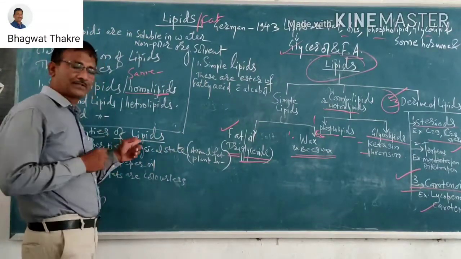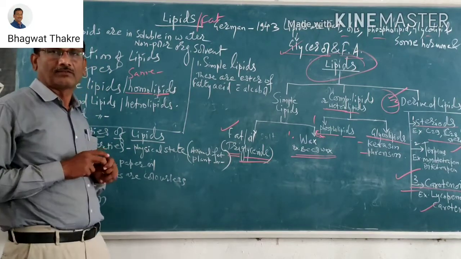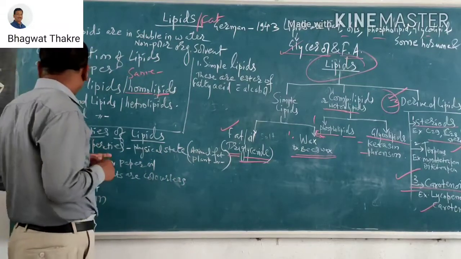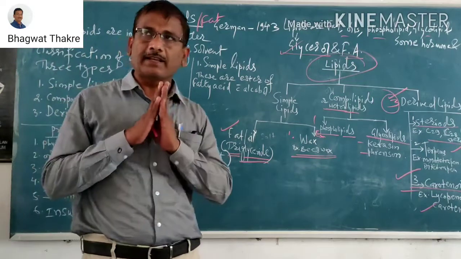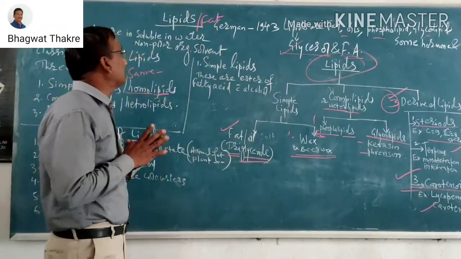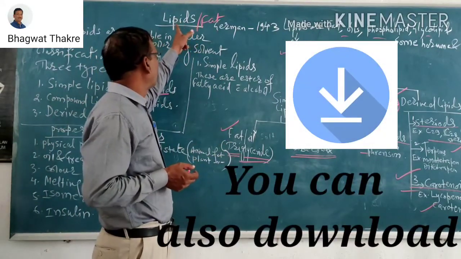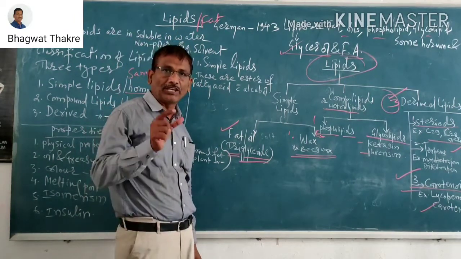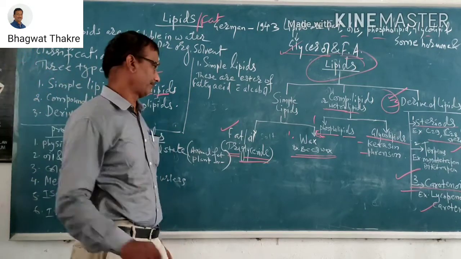Now we discuss the lipids and what their properties are. You know, they are the physical properties, chemical properties, and biological properties. These three properties are essential and important for lipids and fats. So it includes the biological importance of fats and lipids.